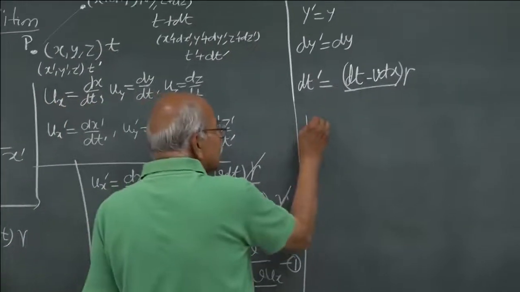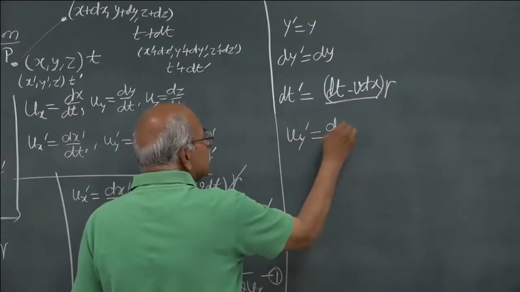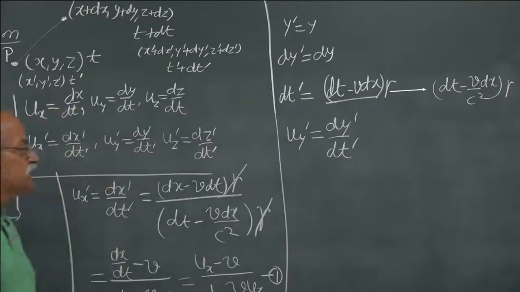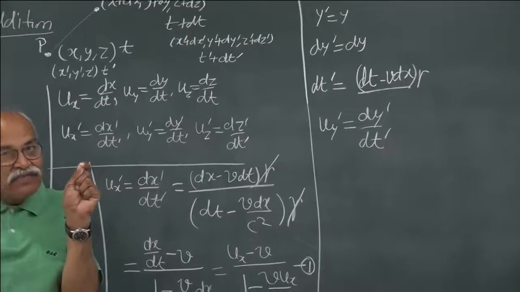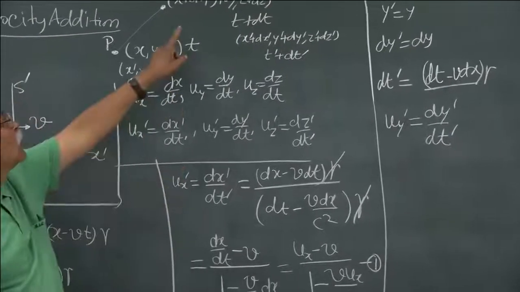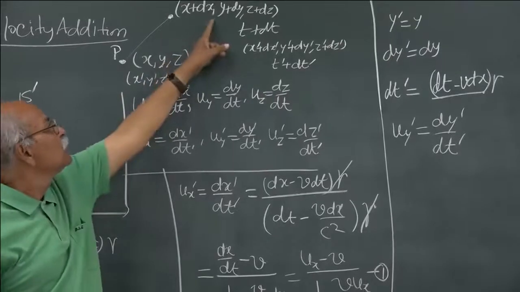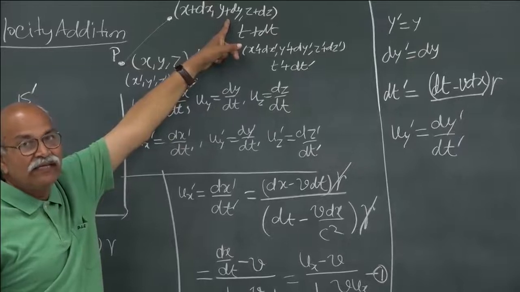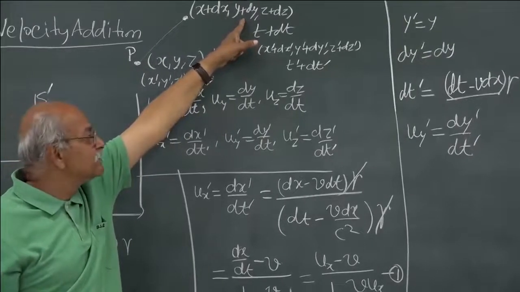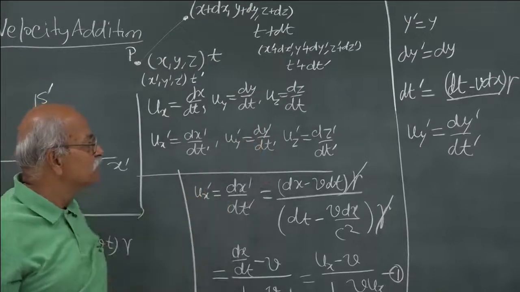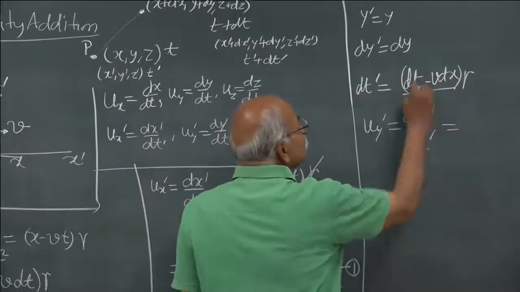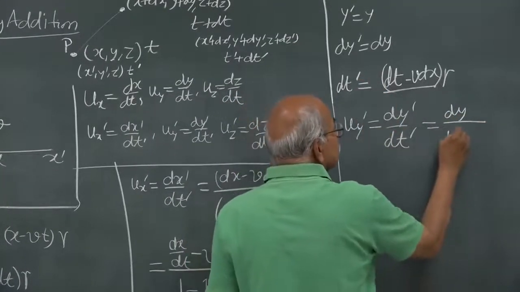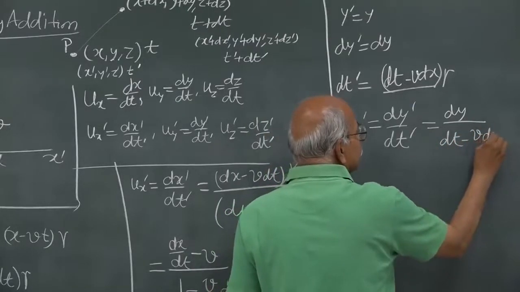So uy prime is equal to dy prime by dt prime, that is the definition of uy prime. In the y direction, how much is the displacement? From y it has gone to y plus dy. So dy by dt is uy, the component of velocity in the y direction. So you have uy prime is dy prime by dt prime, and that is equal to dy divided by dt prime, that is dt minus v dx by c square times gamma.